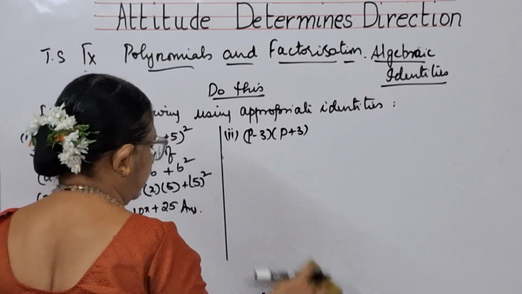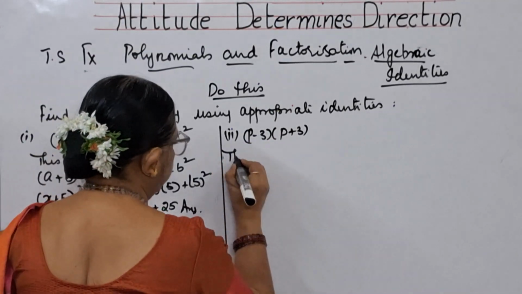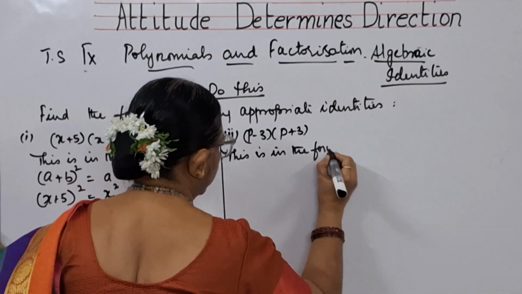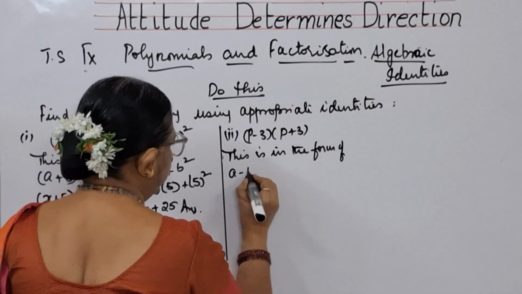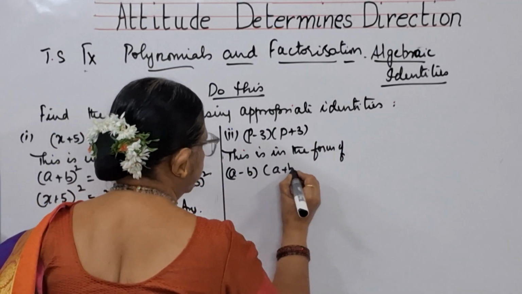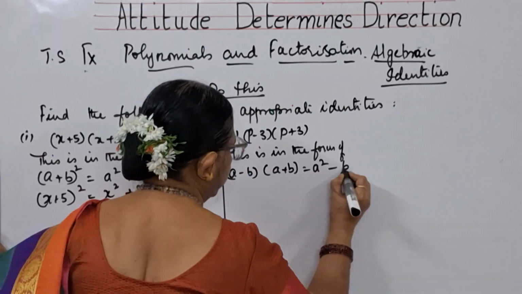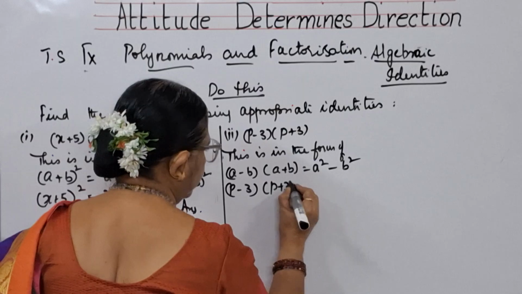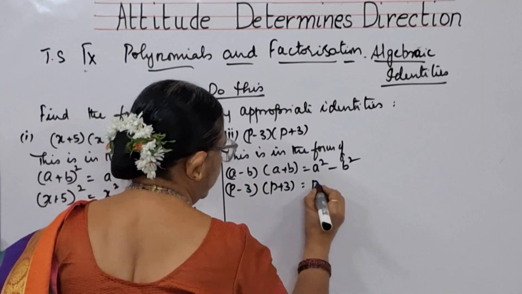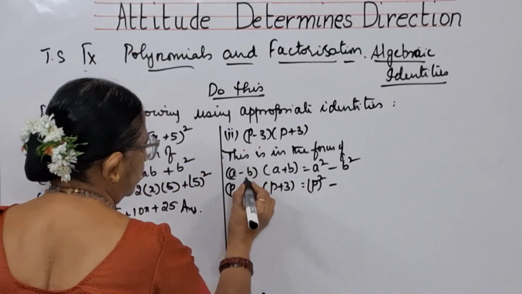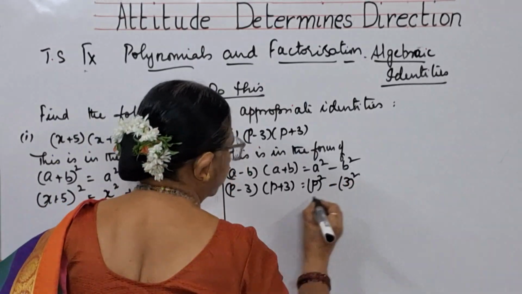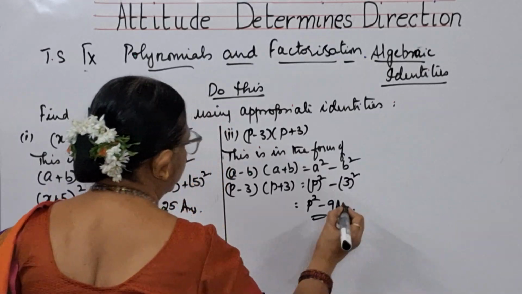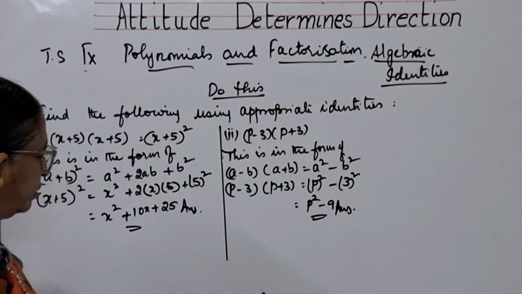This is in the form of a minus b into a plus b, which is nothing but a square minus b square. So p minus 3 into p plus 3 is equal to, in the place of a, p square, minus in the place of b, 3 square. That means p square minus 9. This is the answer for the second bit.